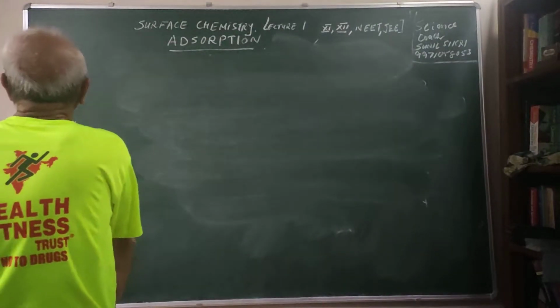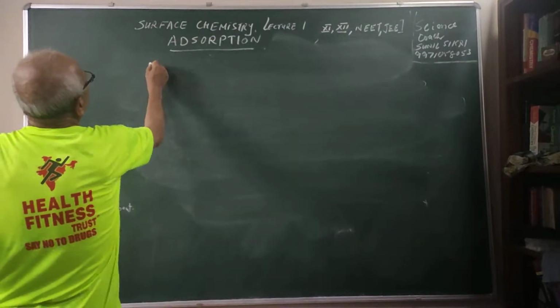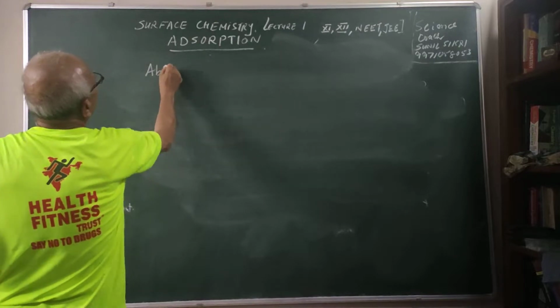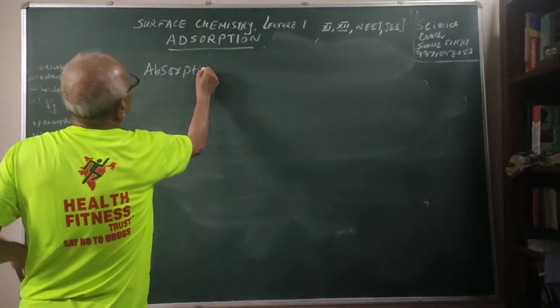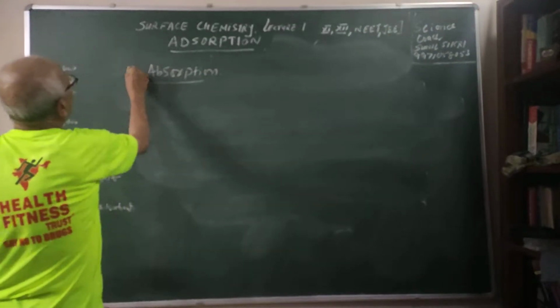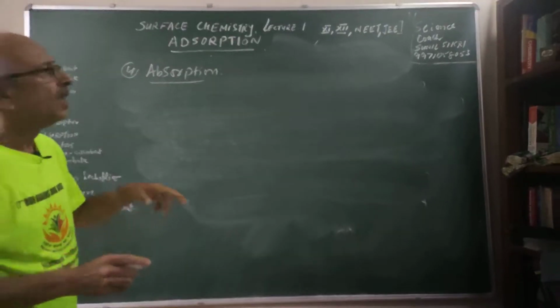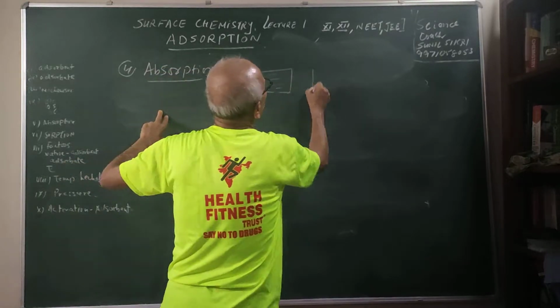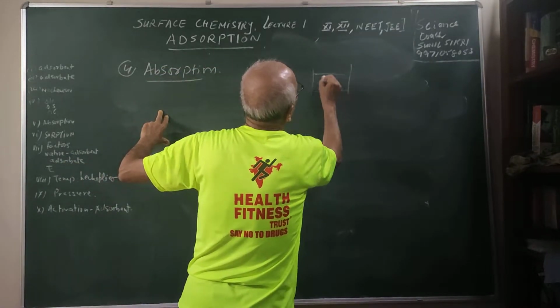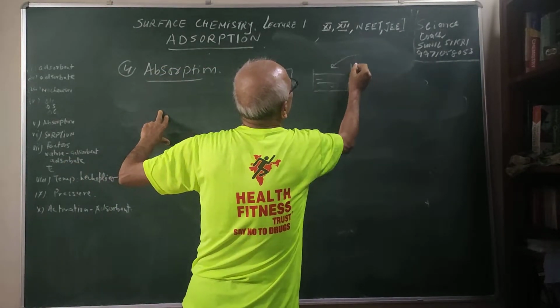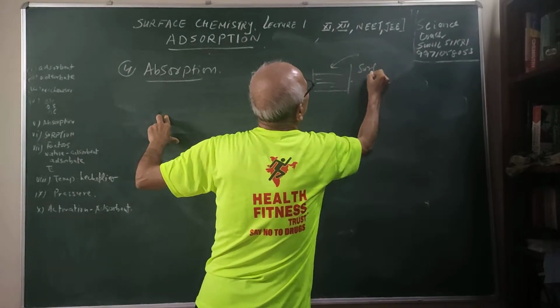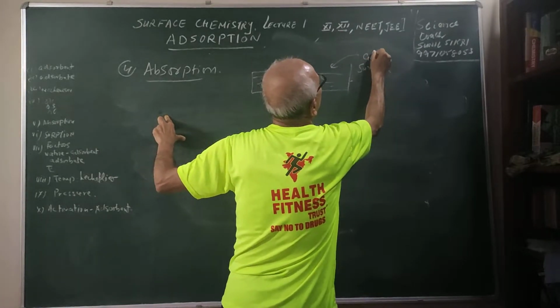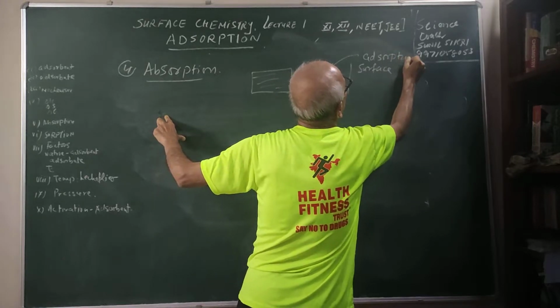Another thing which we talk about is absorption. What is absorption? I said this is my solid or this is my liquid. When something is adsorbed on the surface, that we call adsorption.